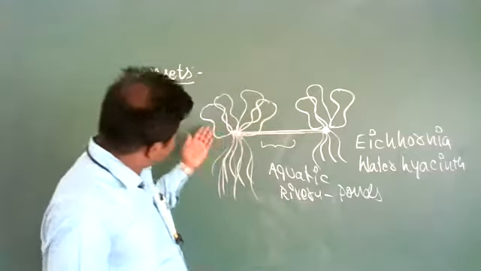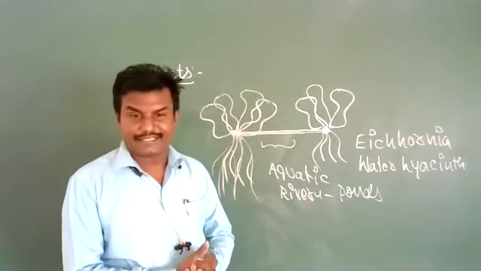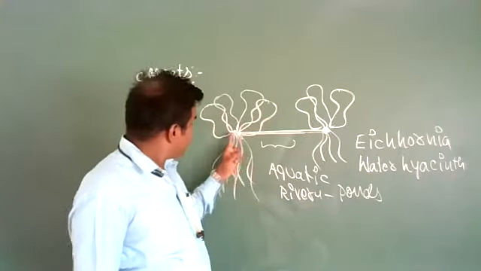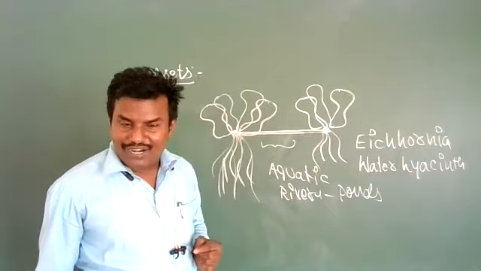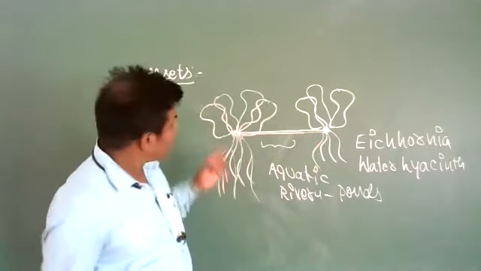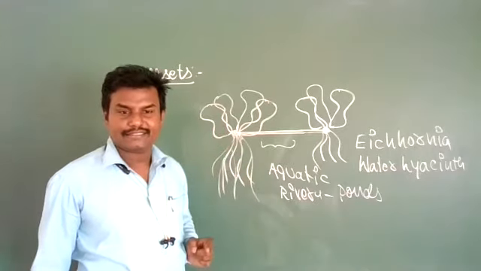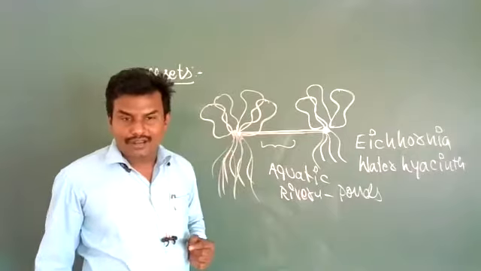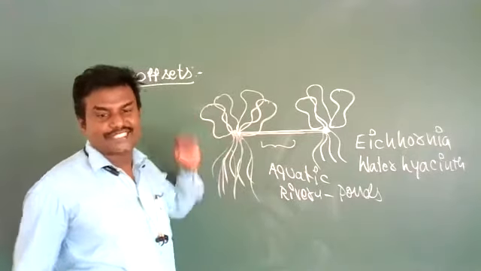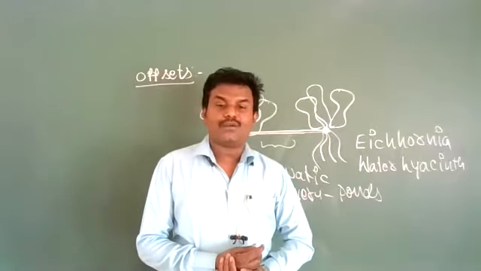But it can be propagated vegetatively very rapidly by one internode long runners called offsets. But it is very difficult to control them.